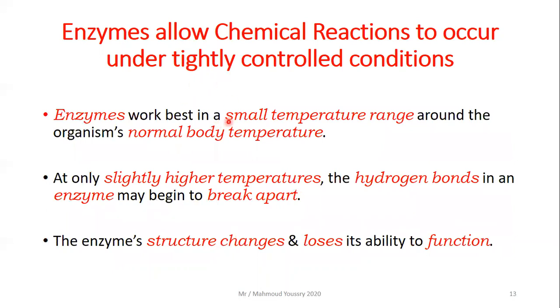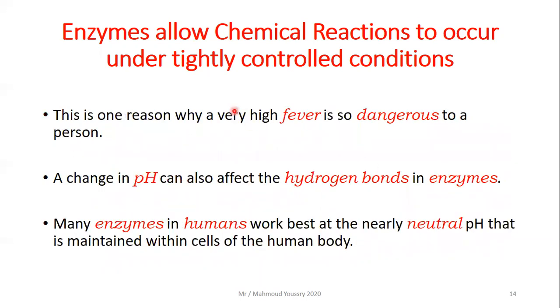The enzymes work best in a small temperature range around the normal temperature of the organism's body, like our body. The normal temperature is 37, so the enzymes in the human body work in a small temperature range around 37 degrees Celsius. At only slightly higher temperatures, the hydrogen bonds in an enzyme may begin to break apart. So this will change the effect and the function of the enzyme. The enzyme's structure changes and loses its ability to function properly. This is one reason why a very high fever is so dangerous to a person.